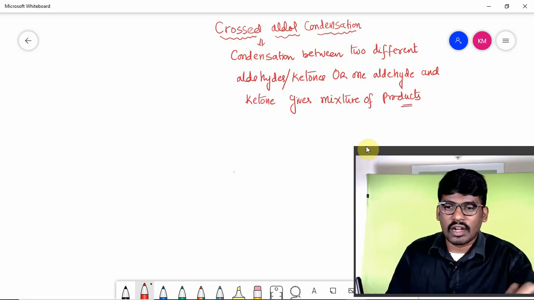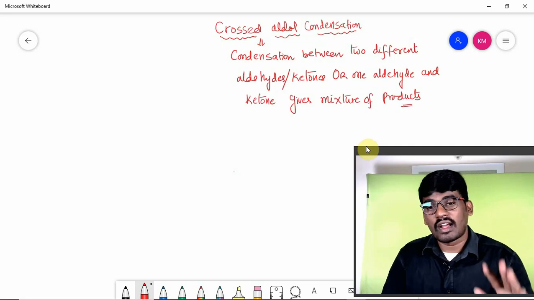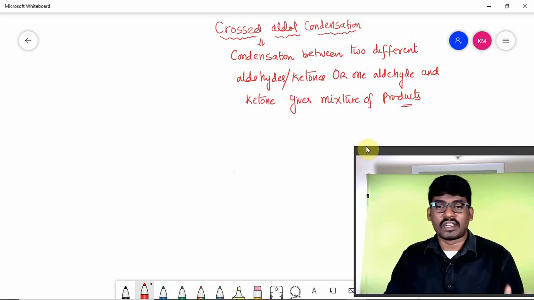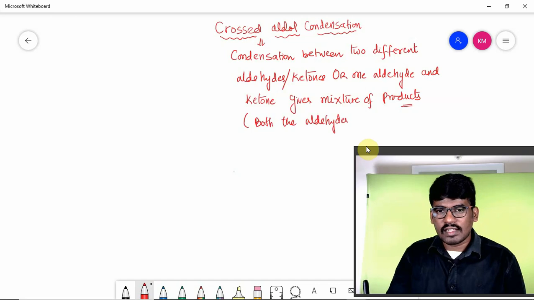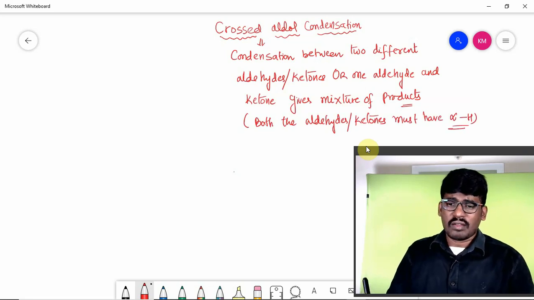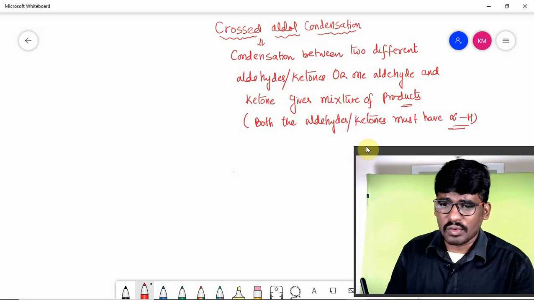And the important condition, as you know, is that both the aldehydes or ketones, whichever are involved in this condensation, must have alpha hydrogen. That is a very important condition.